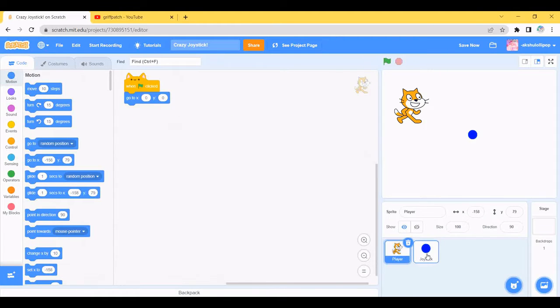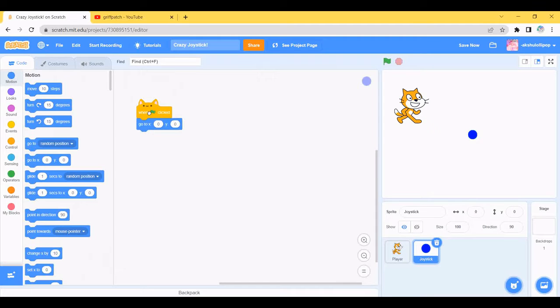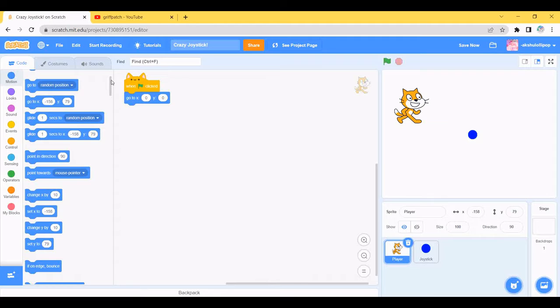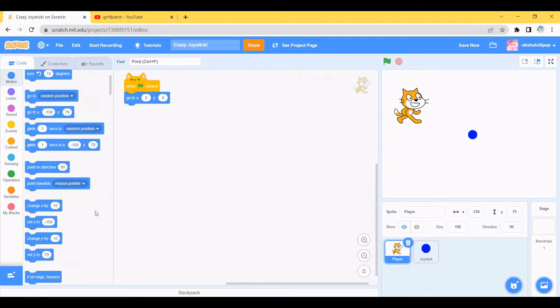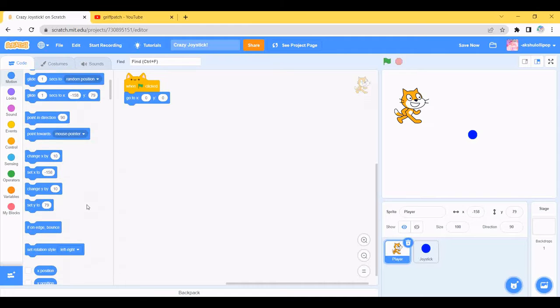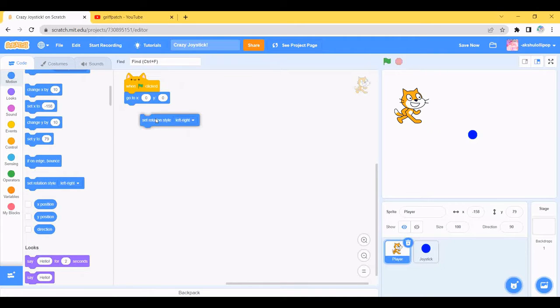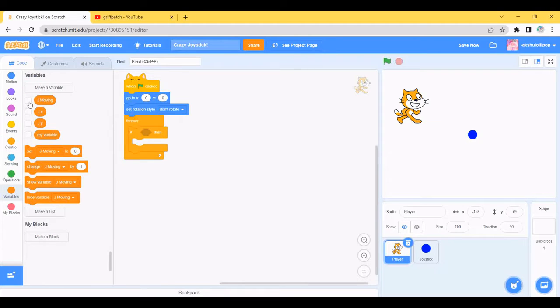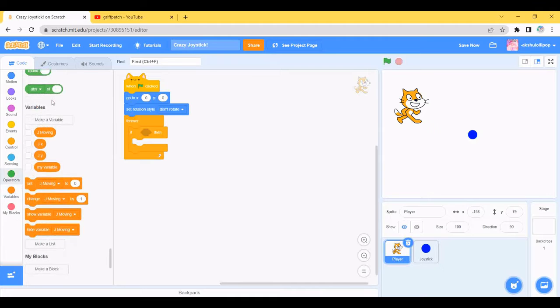So it's player, and then go to the motion and drag the set rotation style block. Set rotation style to don't rotate. Then go to control and drag the forever block, and drag the if then, and you can create some variables.